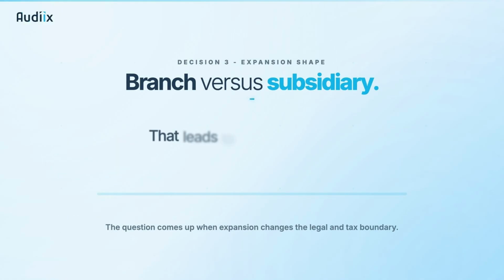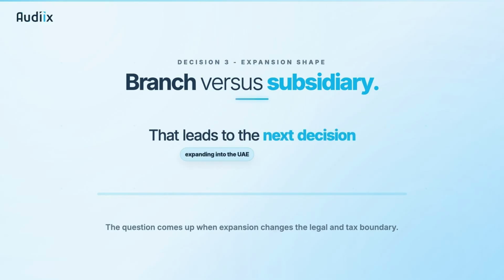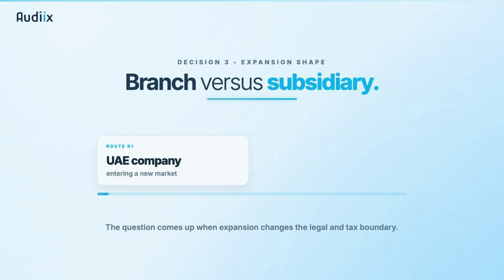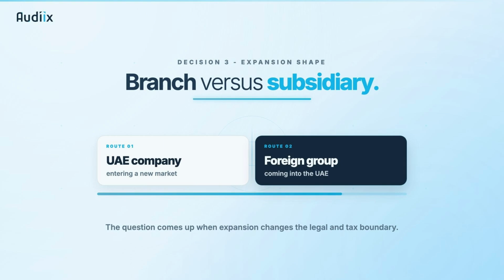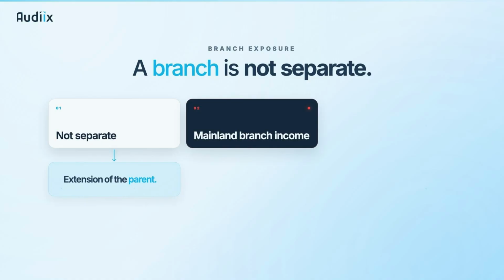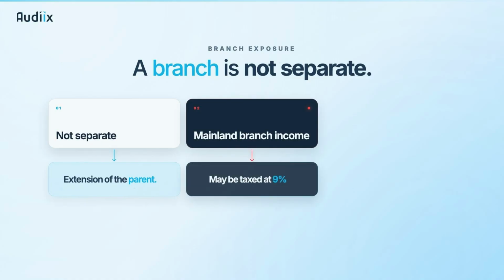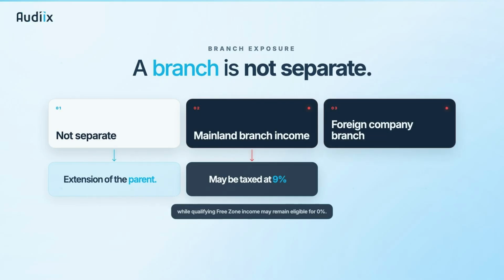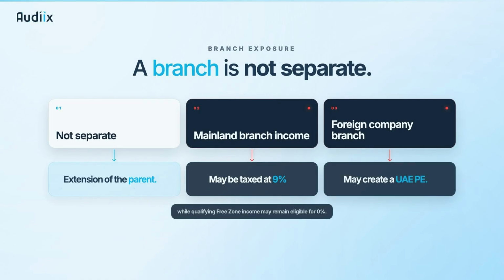The question is not only where the license sits, it is what the business actually does and where it does it. That leads naturally to the next decision, especially for businesses expanding into the UAE or operating through more than one entity. When a business expands, a UAE company entering a new market, or a foreign group coming into the UAE, the branch versus subsidiary question comes up. A branch is not a separate legal entity, it is an extension of the parent. For a free zone company with mainland branch activities, any income attributable to the branch may be taxed at the standard 9% rate, even where other qualifying free zone income remains eligible for 0% treatment. For a foreign company, operating through a UAE branch may create a UAE permanent establishment, with UAE corporate tax applying to income attributable to that UAE presence.